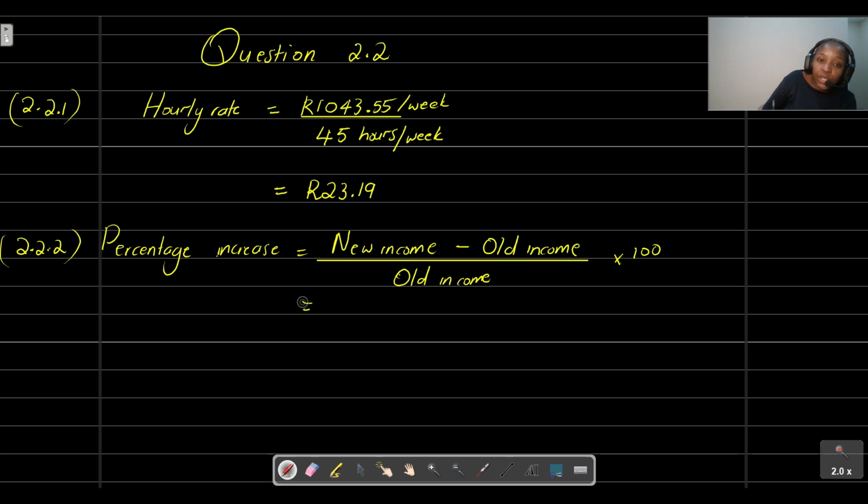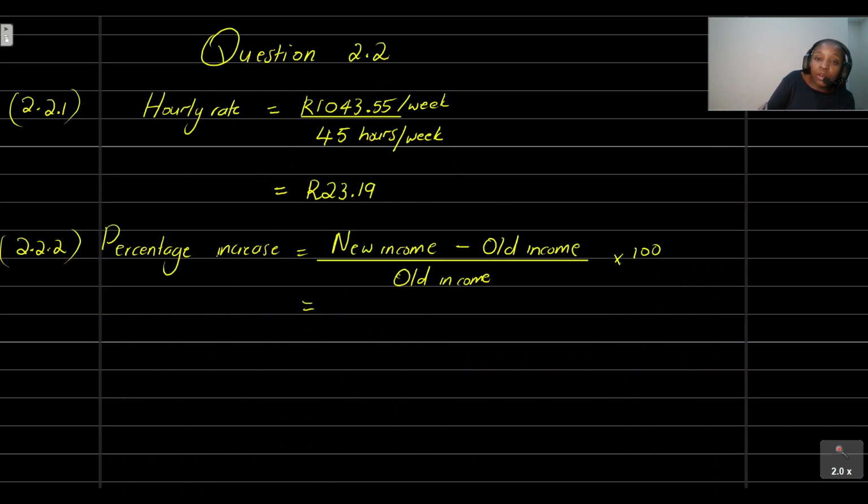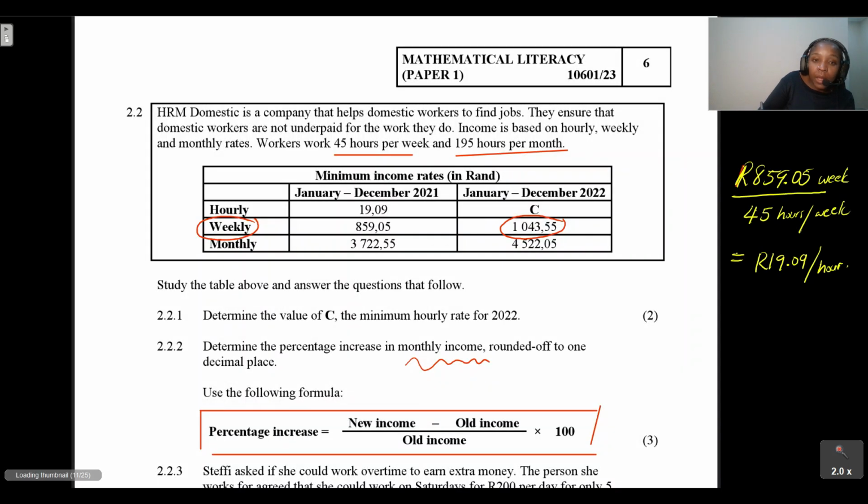So what was the new income? The most recent income for the month was 4,522.05, minus what was the old income? The old income for the month was 3,722.55.